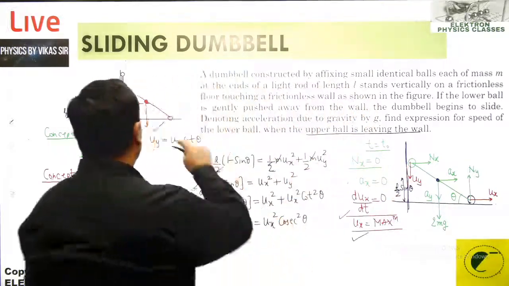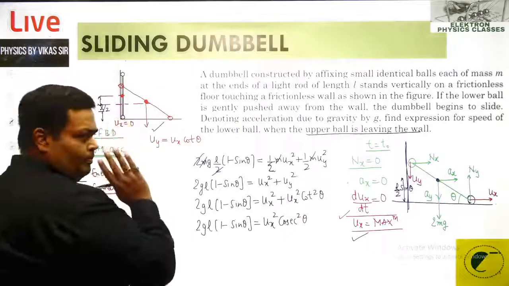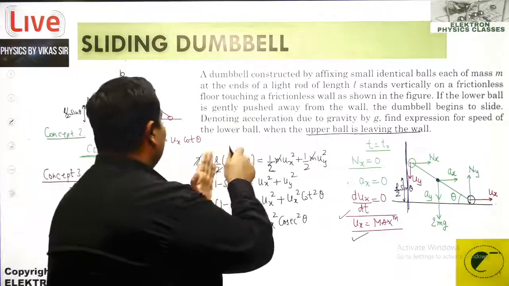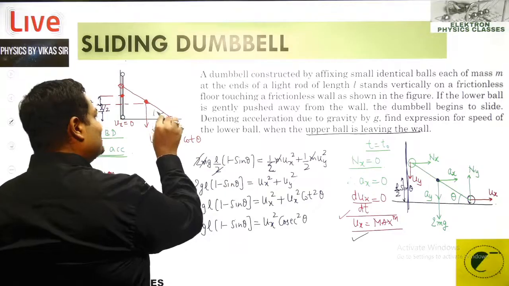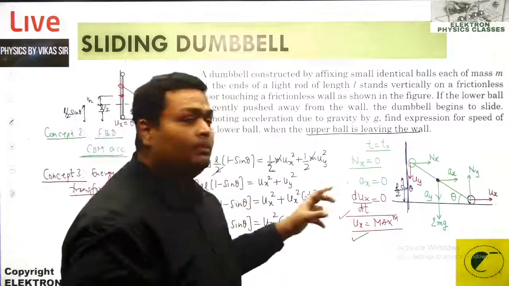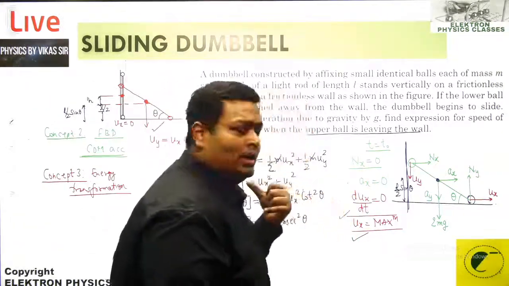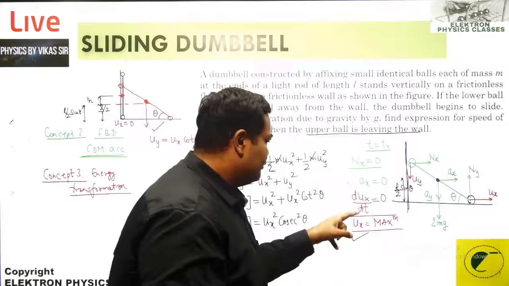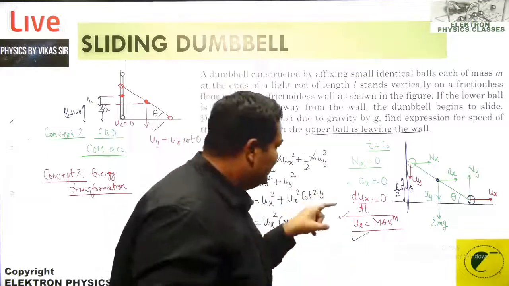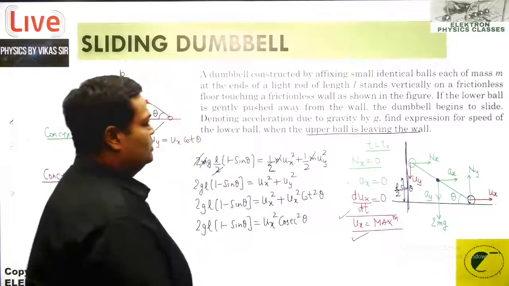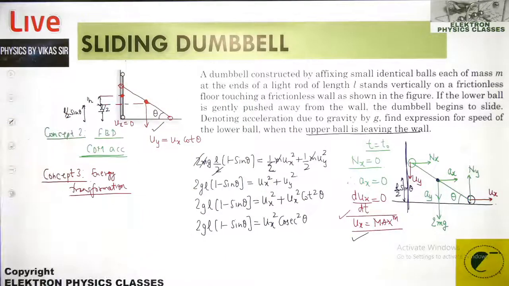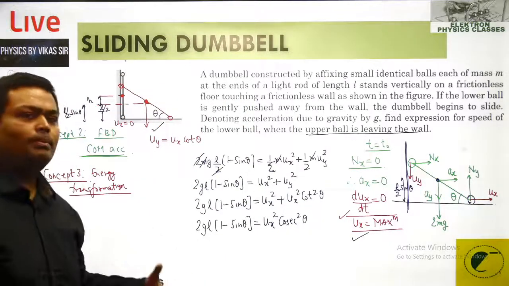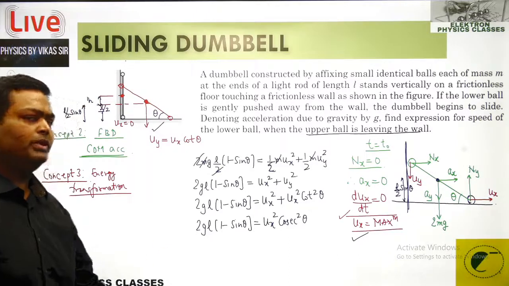Initially, this angle was 90, and this angle is keeping on changing. So we require this instantaneous angle at which this event is happening, at which it is leaving the wall, and that we can get only if we use the fact that ux has become maximum. So that opens up the fourth concept, to use the maxima function over here.